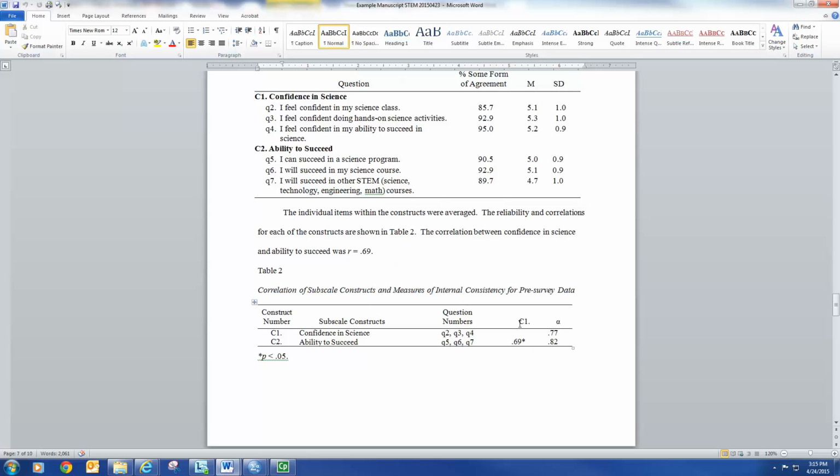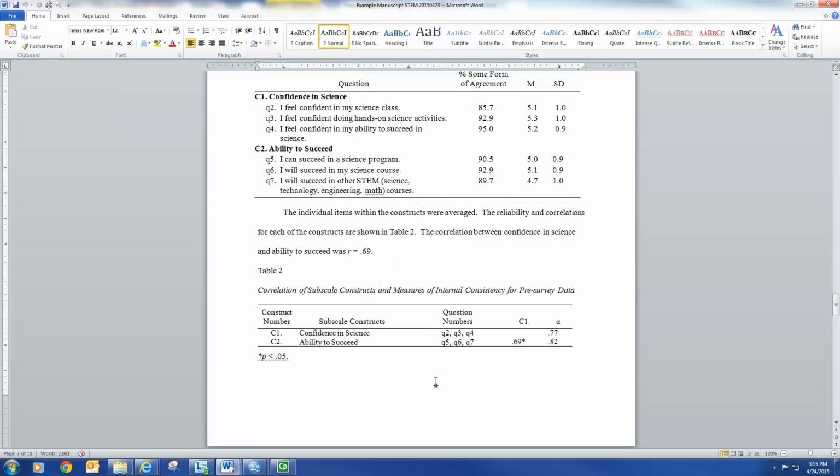Then we did the correlations, and we came up with 0.69 for these correlating. You'll talk about that in your paper, whether the independent constructs of confidence and ability are correlated or not. When we did that correlation, we created our constructs by summing them.